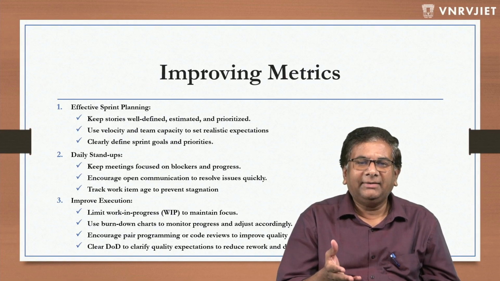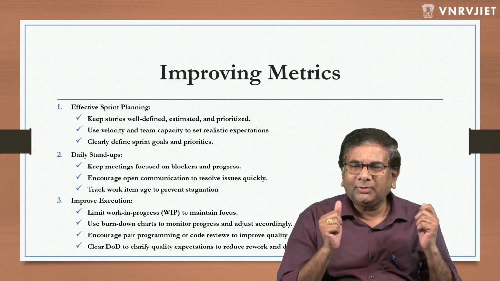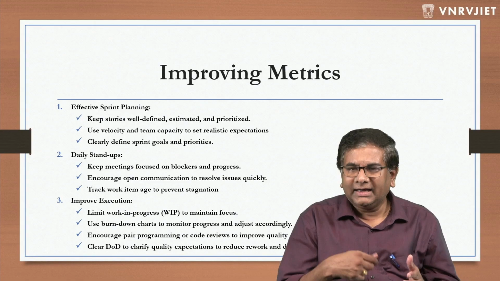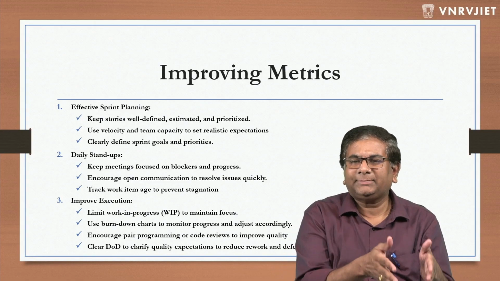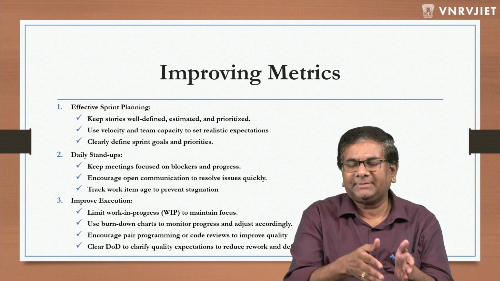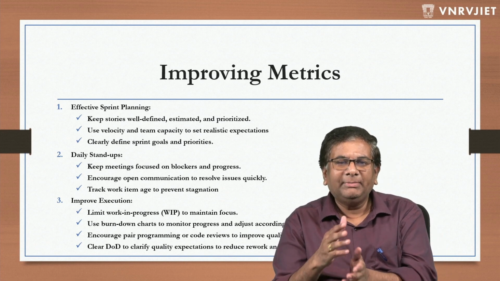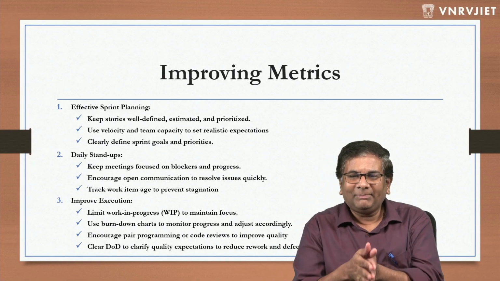Second thing is use velocity and team capacity to set realistic expectations. Don't put a lot of pressure on the team by asking them to get the same output from each and every sprint. Let's say in the past sprint you delivered like 50 points. Don't expect to deliver 50 points if there are some vacations or holidays, right? So be realistic in setting expectations and plan accordingly.